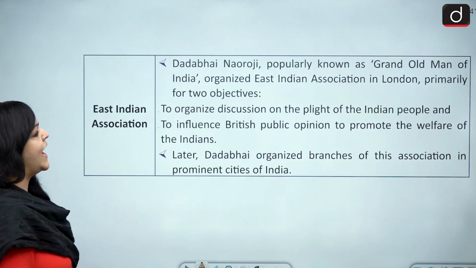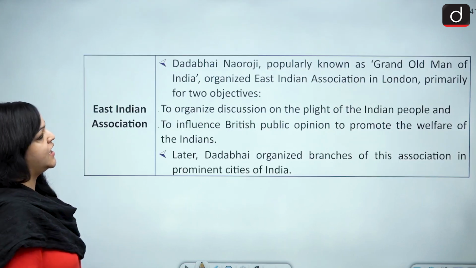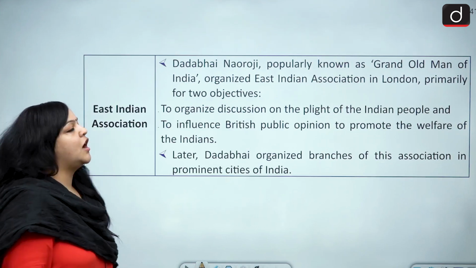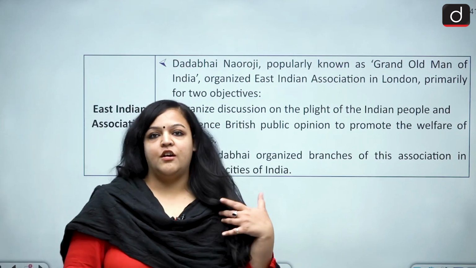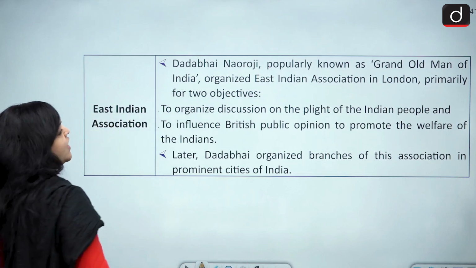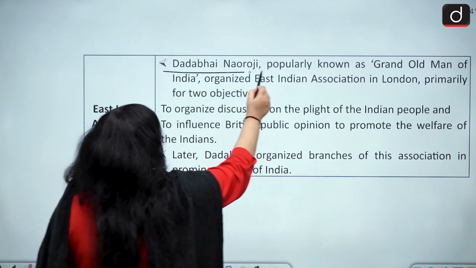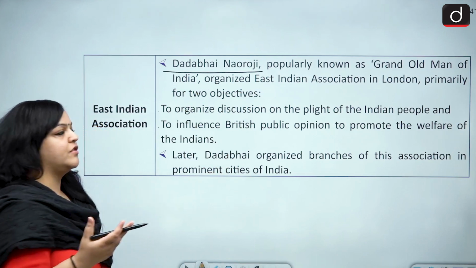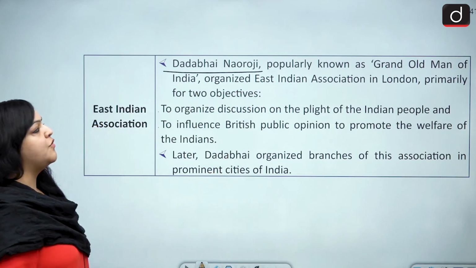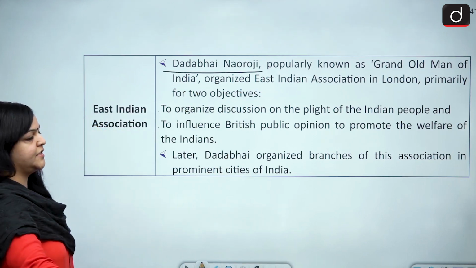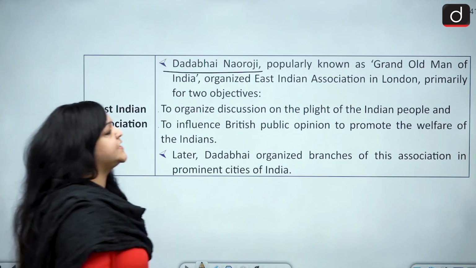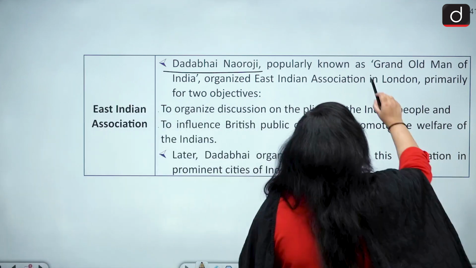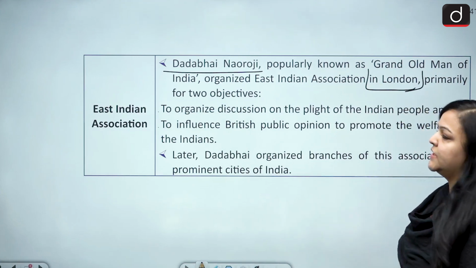The next one that we have is the East India Association, all right. Now, who founded it? The East India Association was basically founded by Dadabhai Naoroji, who was known as the Grand Old Man of India. He was the one who organized the East India Association. Now, this was in London, okay. This was not in India, this was in London.